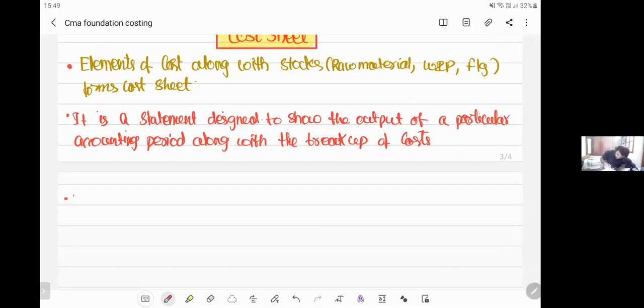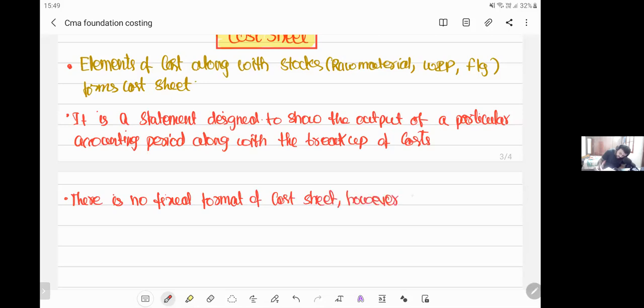Next, there is no fixed format of cost sheet. However, we present it in columnar form along with output.